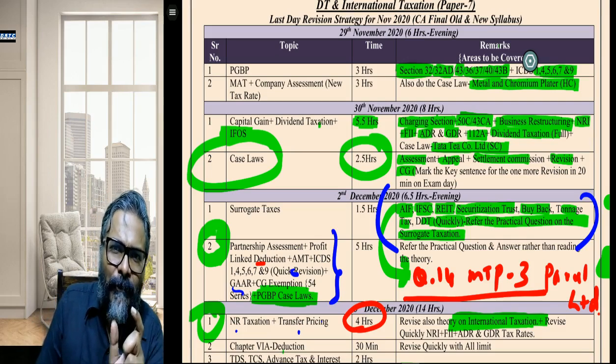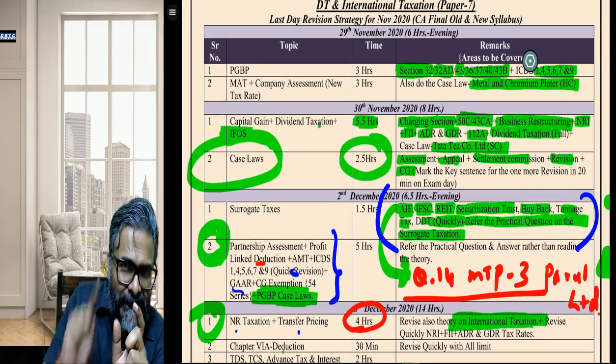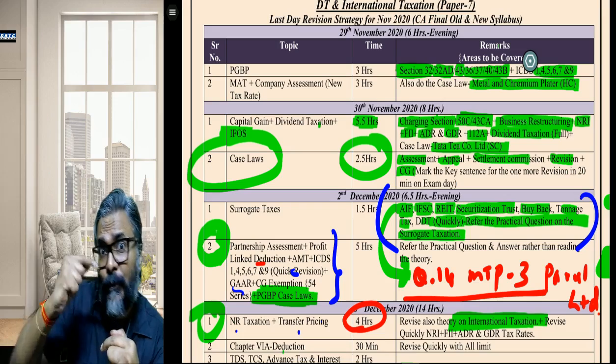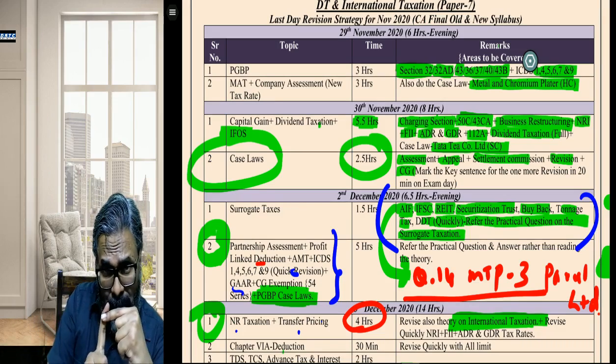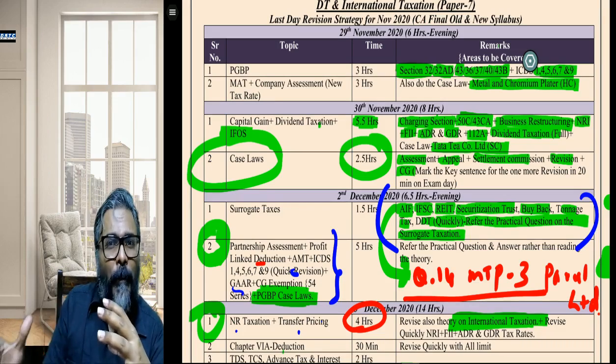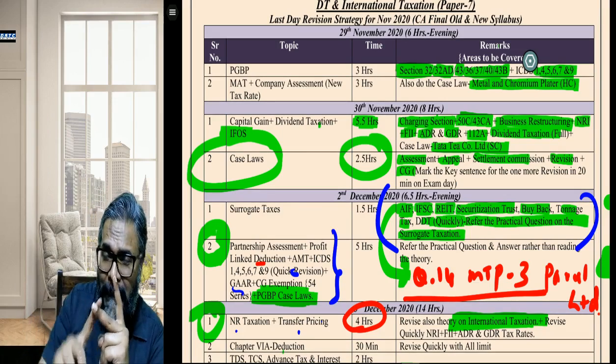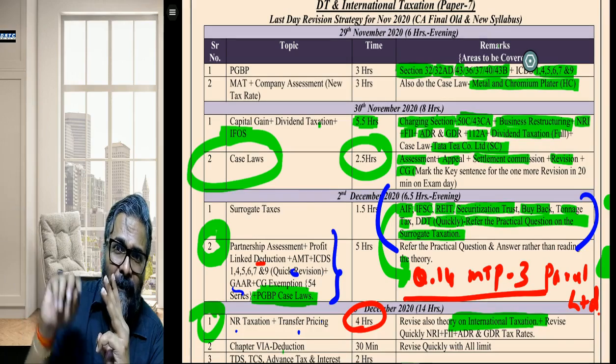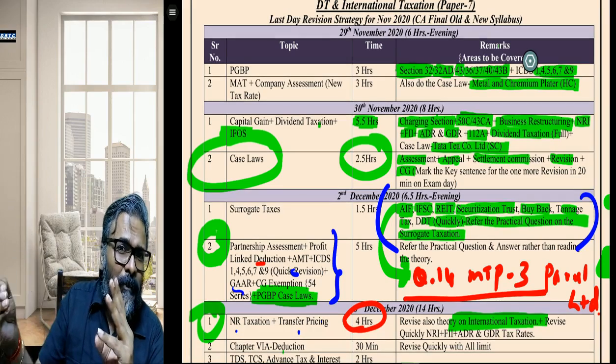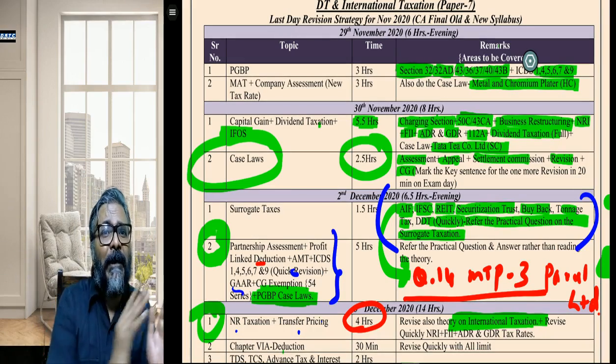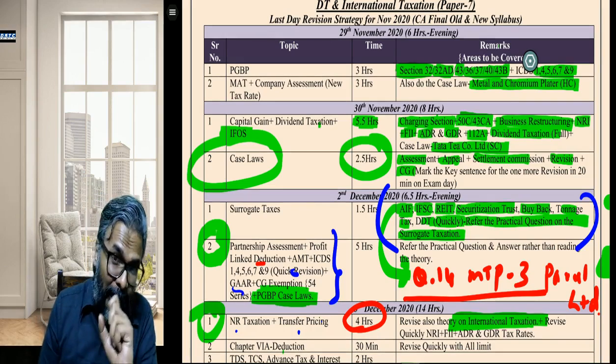So my suggestion for the new course students is, first and foremost, do all the new topics, the treaty part, which we have also discussed very comprehensively. Invest the time there in understanding it very well. Black money, then the overview of the model conventions, and the other small topics which are exclusively meant for paper 6C, do them first.